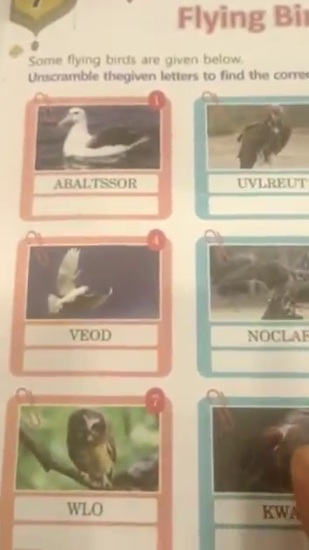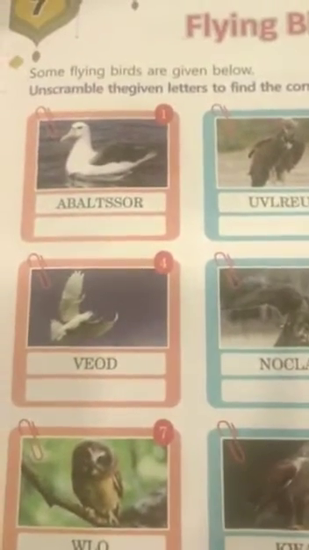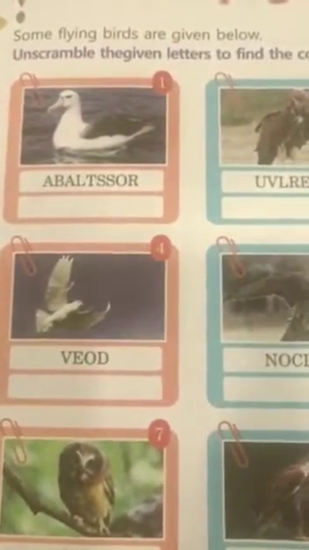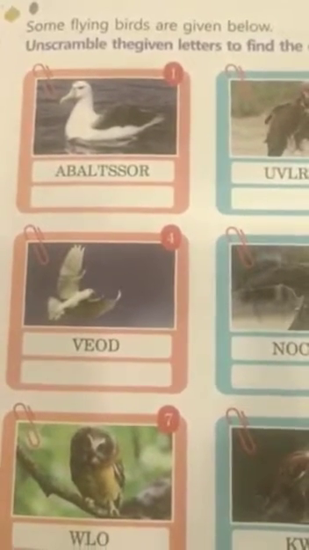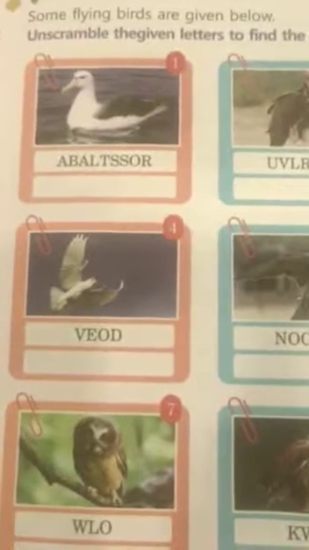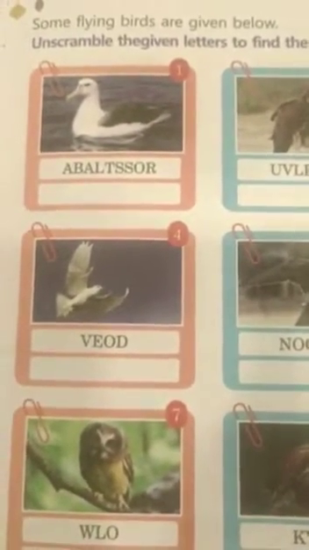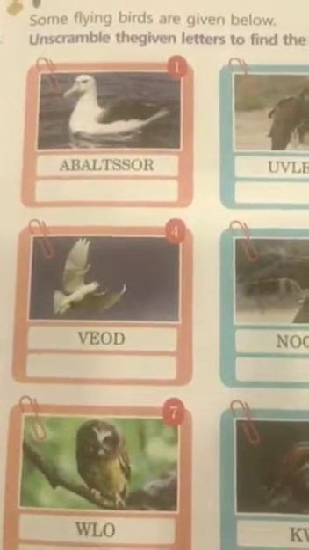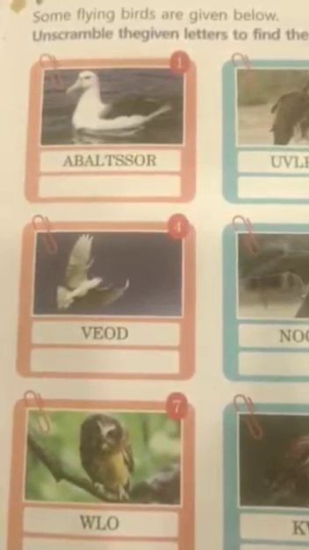Okay. See, first picture. Which bird is this? See carefully student. Which bird is this? Anyone tell me the name of this bird? See carefully student. Tell me, hurry up. Yes, this bird is albatross.